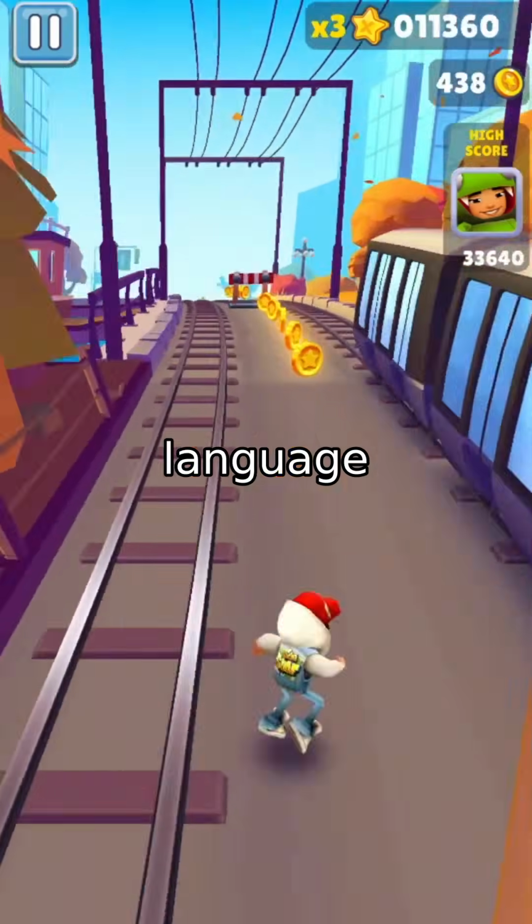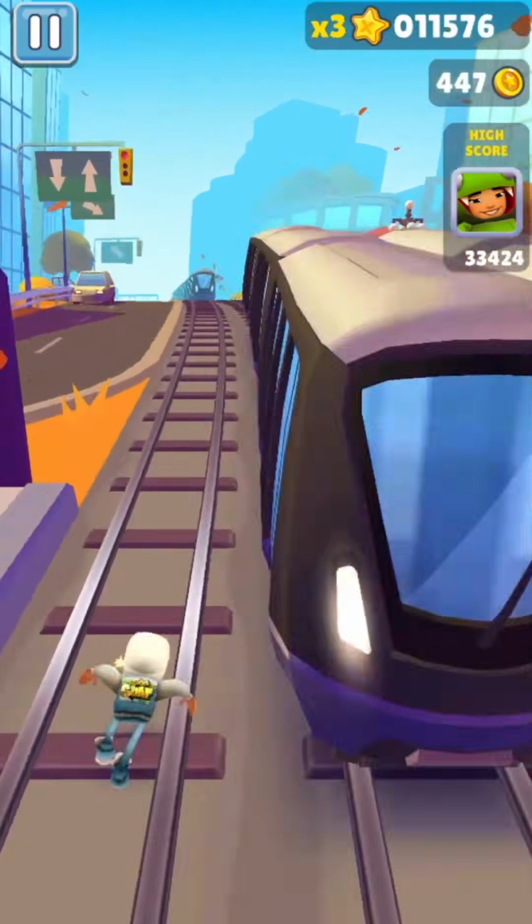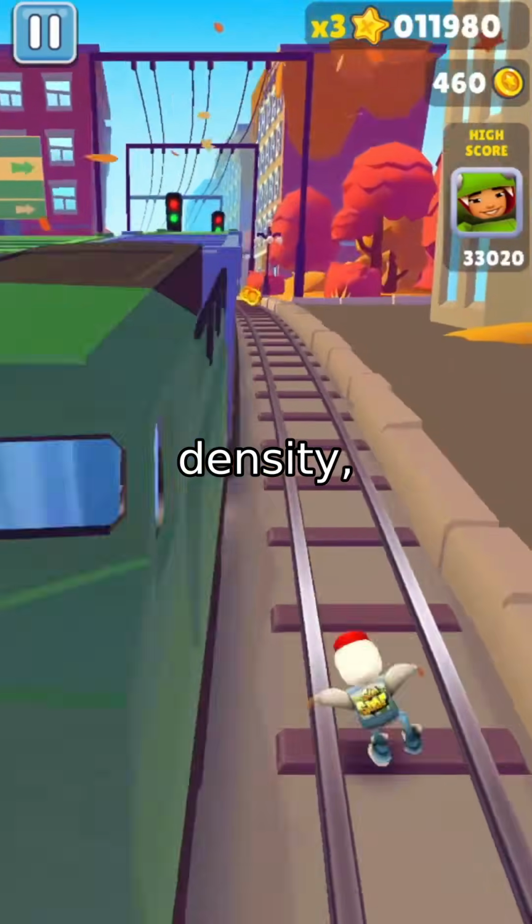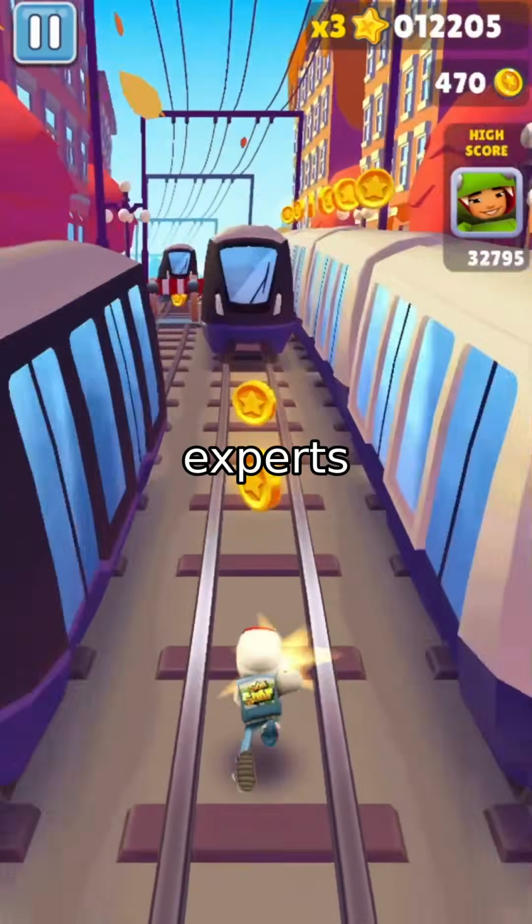Most people think scaling language models just means adding more parameters. But that's exactly why inference costs are skyrocketing. The real breakthrough isn't density, it's sparsity. Enter mixture of experts, or MoE.